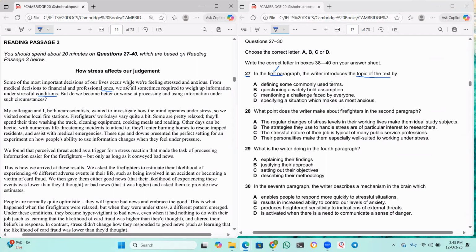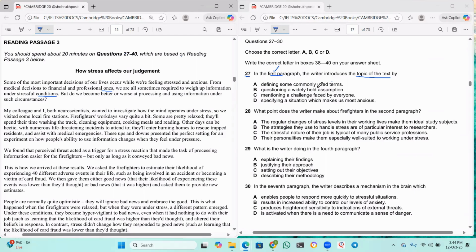Now, what is the writer trying to say in this paragraph? He's talking about stress and anxiety, right? He also says that most of the decisions are affected by this stress, and sometimes we have to weigh up the information under stressful conditions. Now, are we becoming better or worse in these conditions? That is the question. Next, let us read the options now.